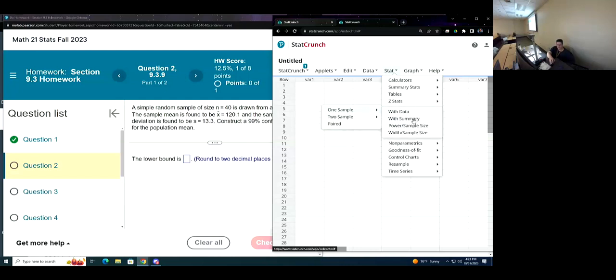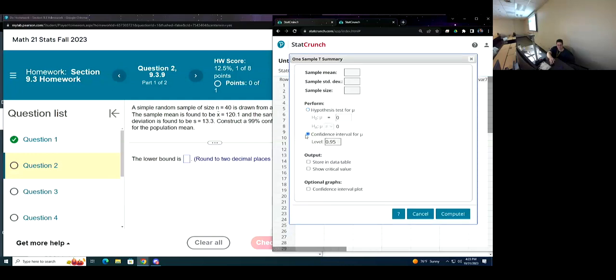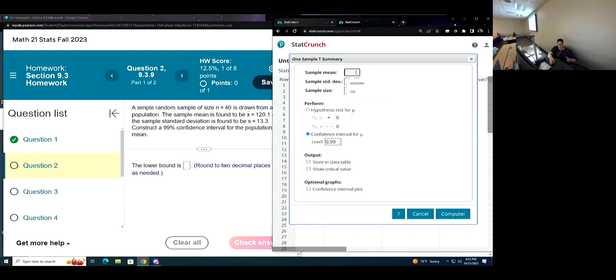One sample with summary. I need to have a 99%, so I'm going to come down here and set this to 99%. And now I got to enter in all this information. N equals 40. Standard deviation is 13.3. Sample mean goes at top, not 40. Pay attention to what order it's asking for stuff.